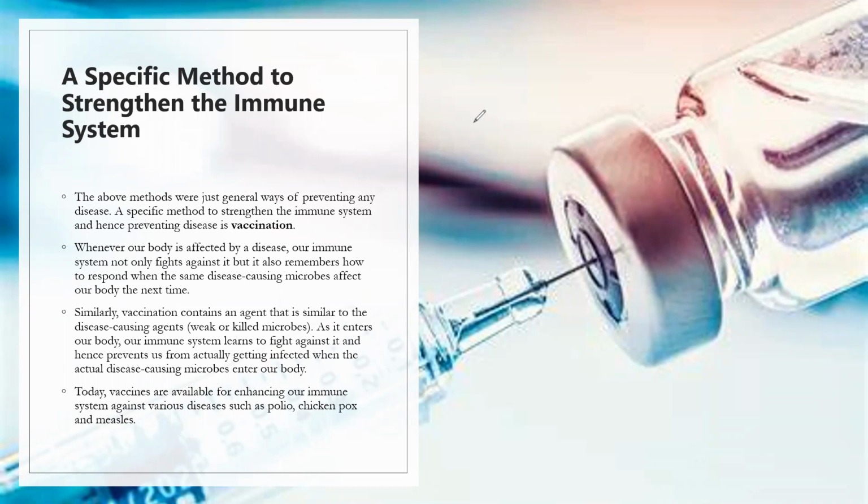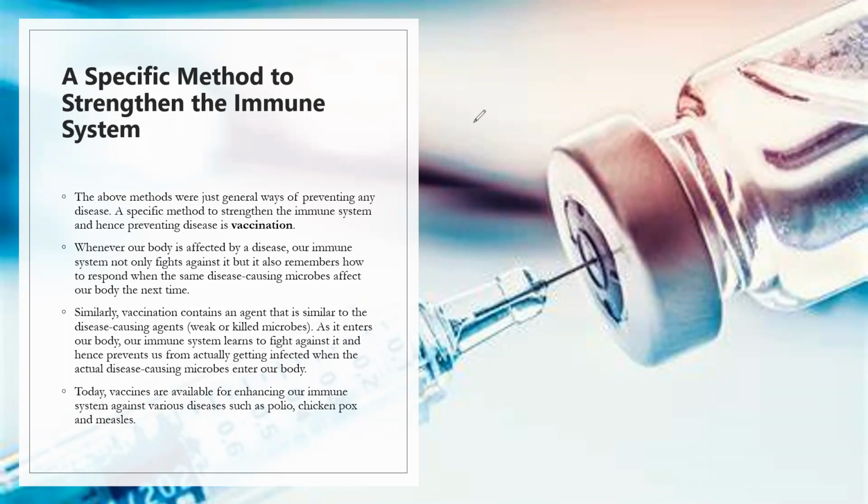The specific method of strengthening the immune system is vaccination. The methods that we discussed till now were the general ways to prevent disease, right? But a specific method strengthens our immune system, hence providing protection against disease, and that specific method is vaccination.